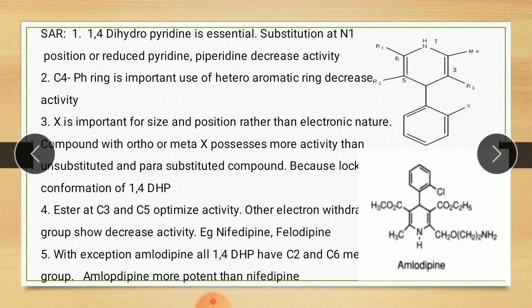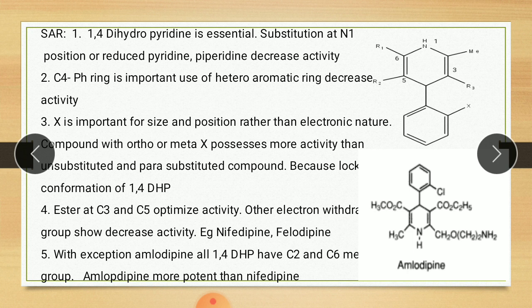If this X is ortho or meta, then the compound shows more activity as compared to the compound in which X is para, or where there is no substitution, an unsubstituted compound. So in short, compounds with ortho and meta substitution possess optimum activity as compared to those which are unsubstituted or para-substituted.